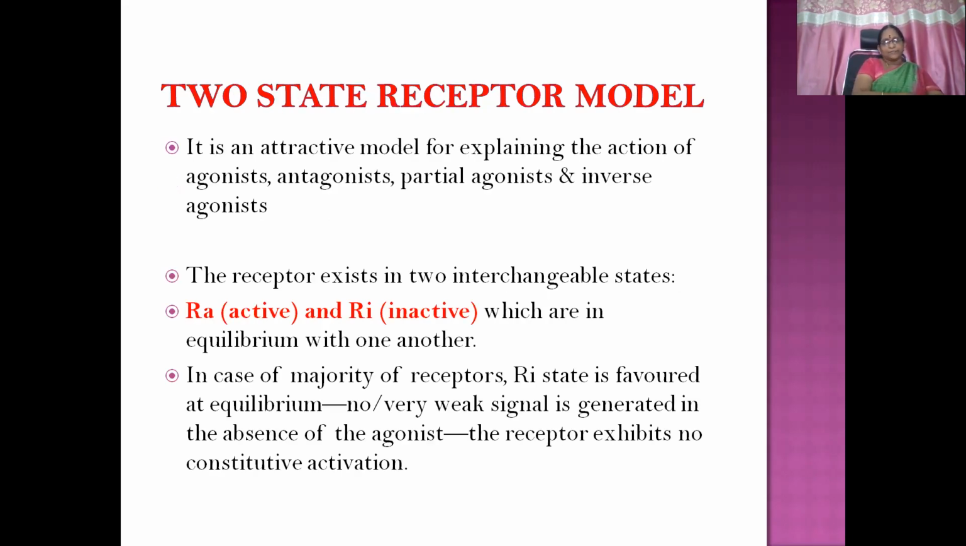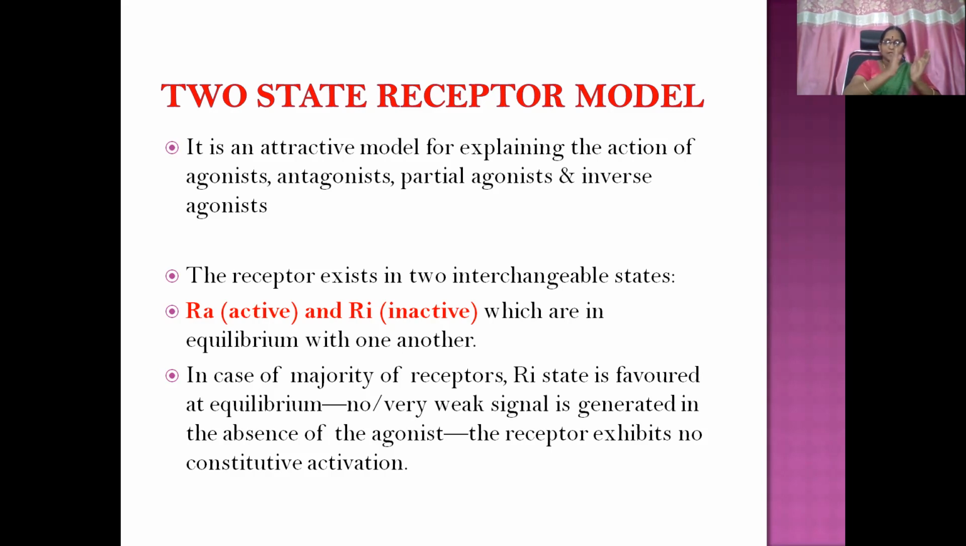Then the two-state receptor model. We were discussing the nature of the receptors, active state and inactive state. That can be clearly explained through this two-state receptor model. After understanding the state of the receptor, we can understand the agonist, antagonist, partial agonist, and inverse agonist in a better way. This two-state receptor model is an attractive model for explaining the action of agonist, antagonist, partial agonist, and inverse agonist.